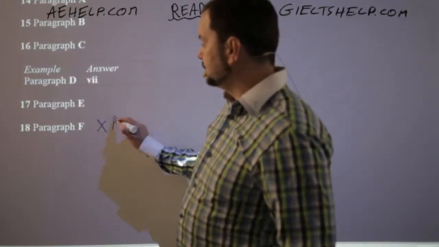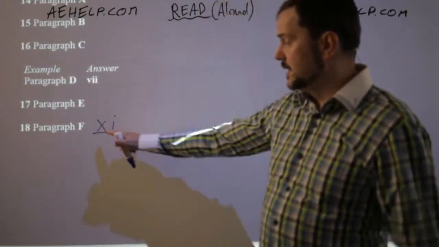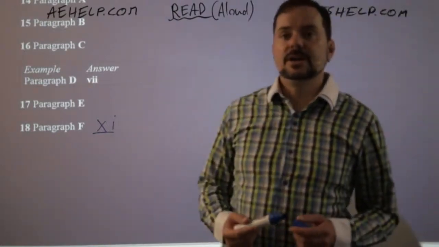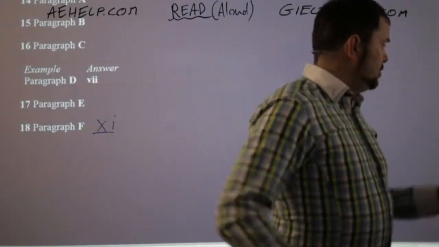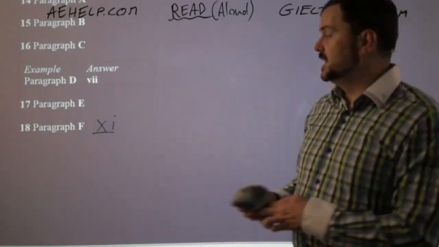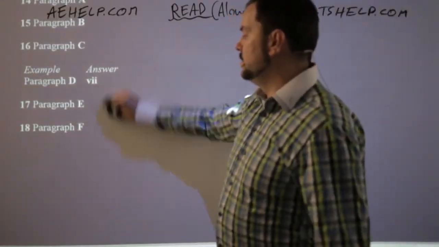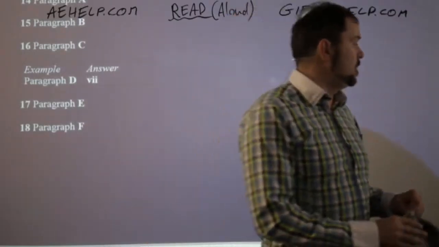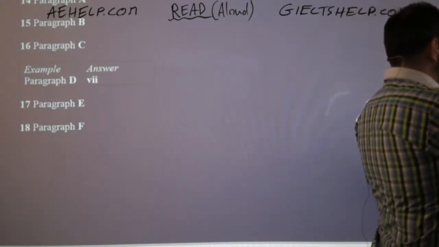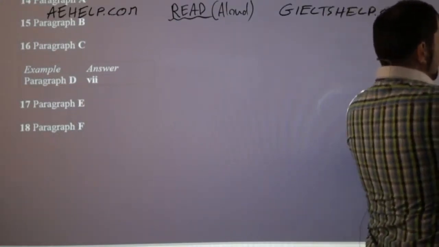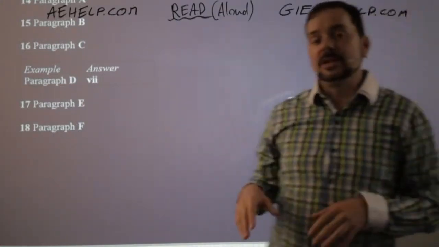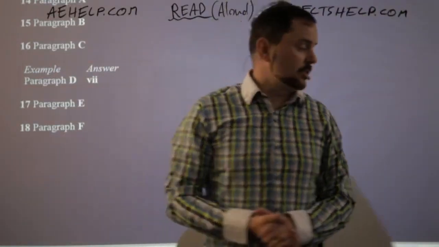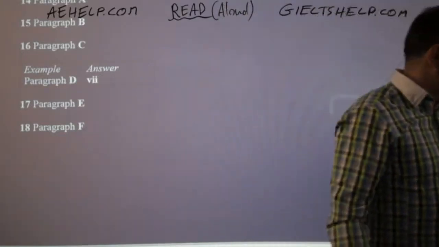Make sure the order is correct. Okay, XI, not IX. And then you'll get it right and you're done. Okay. So that's it. That's how you do list of headings questions. And again, once you practice this, you'll be pretty quick and you'll be accurate. Students who I taught this method to in the past and they practiced it a few times, they really got the hang of it. And then they sent me an email like, oh, Adrian, now I can get almost all or all of my list of headings correct. And I understand the passage much better.